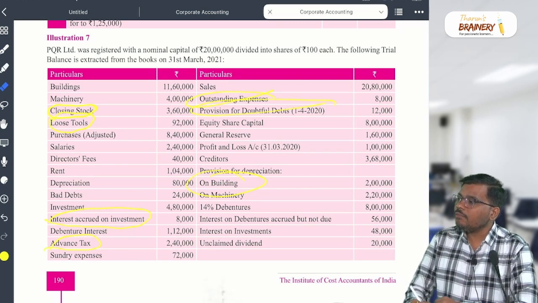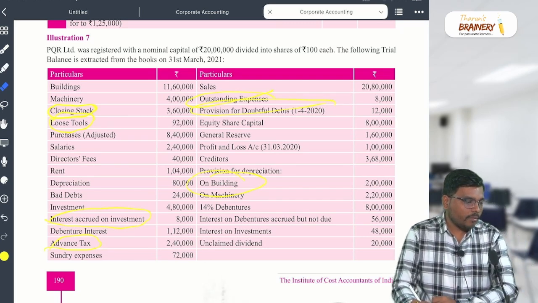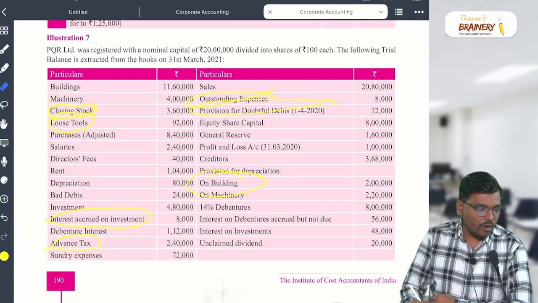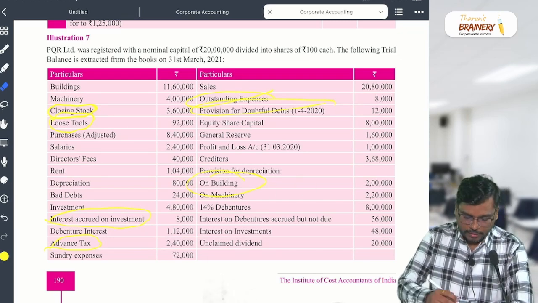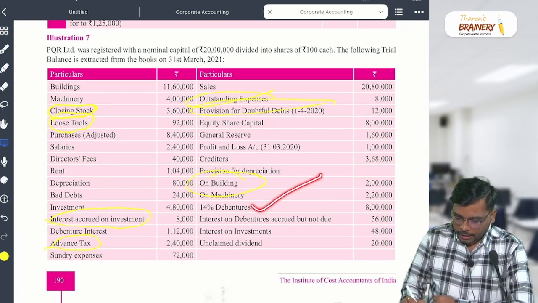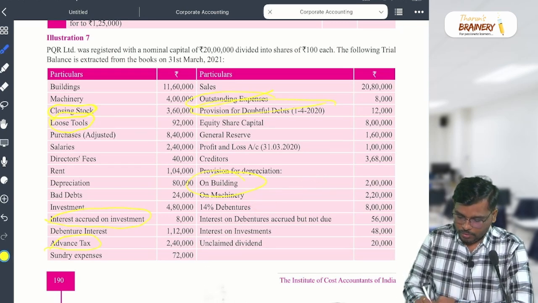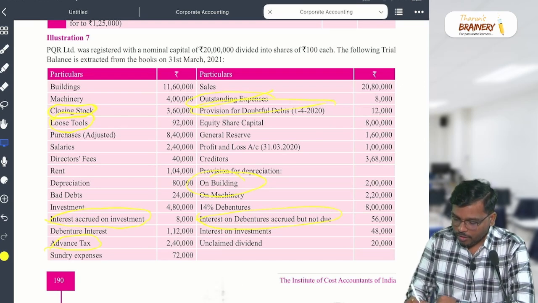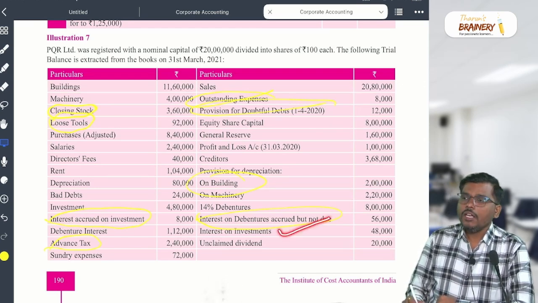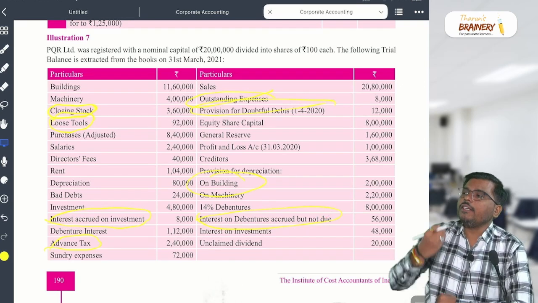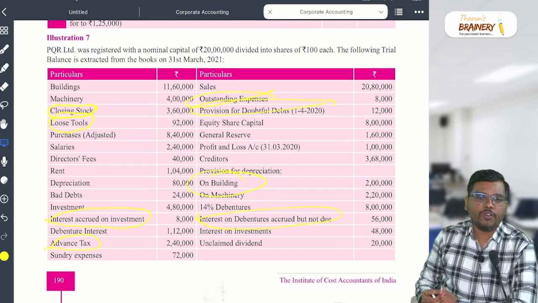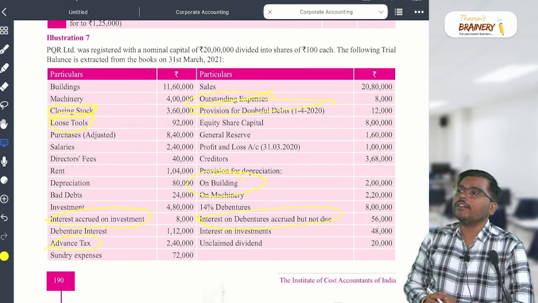Where will debenture come? Long term borrowings, very good. Then interest on debenture accrued, sir, doubt sir. Interest on investment: you invested the money and you receive the interest, how is it a cost, a finance cost for you? Other income, where will it come, sir?